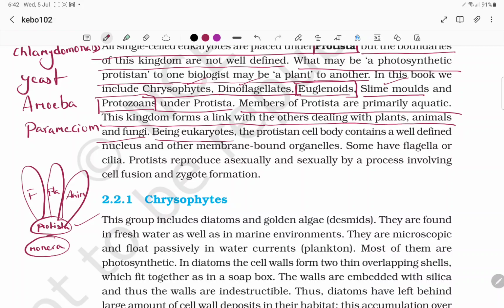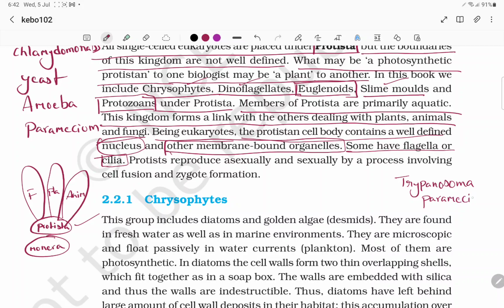Being eukaryotes, the protistan cell body contains a well defined nucleus, and other membrane bounded organelles also. Some have flagella or cilia. For example, Trypanosoma has flagella, and Paramecium has cilia. Euglena has flagella. Protists reproduce asexually and sexually by a process involving cell fusion and zygote formation.